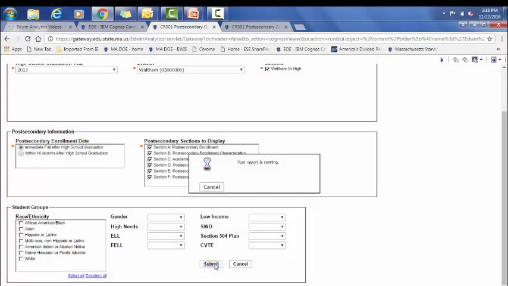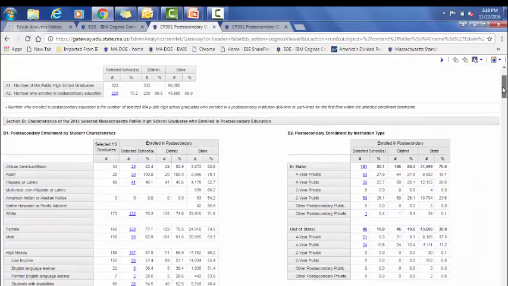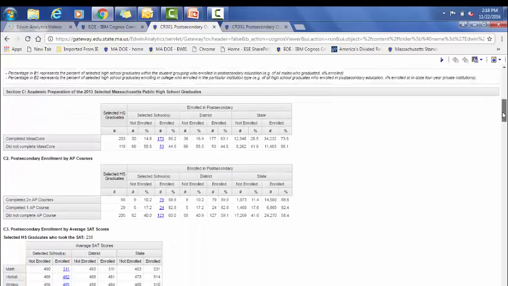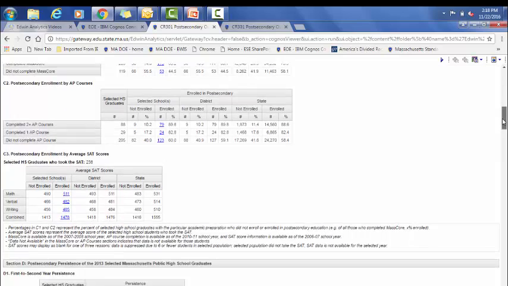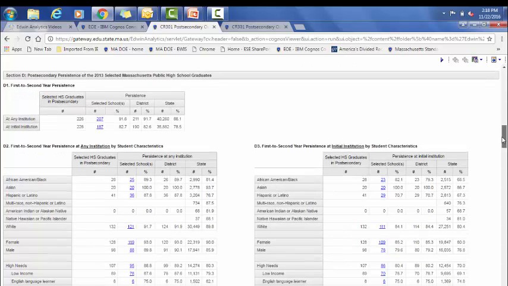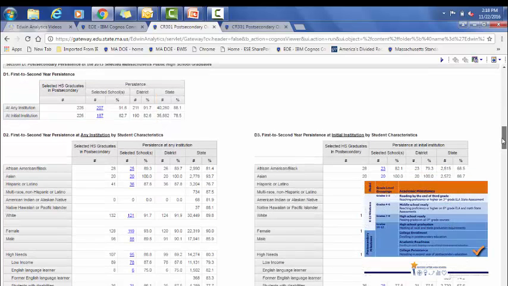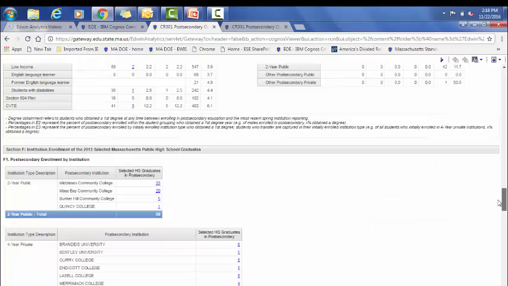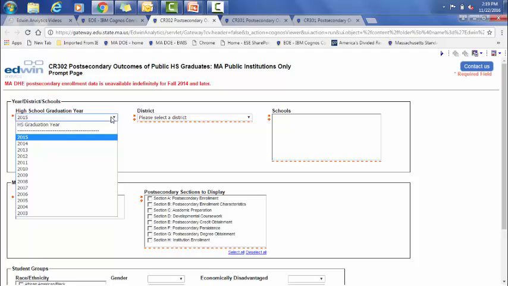Section A is the percentage of students in your school who have enrolled in colleges or universities. Section B shows you characteristics of the students who enrolled in postsecondary education. Section C shows us about the academic preparation of these students. And Section D is the percentage who have persisted or enrolled for a second year in their institutions. Section E shows to what extent these students have obtained a degree, and Section F tells us about the institutions that students are attending.